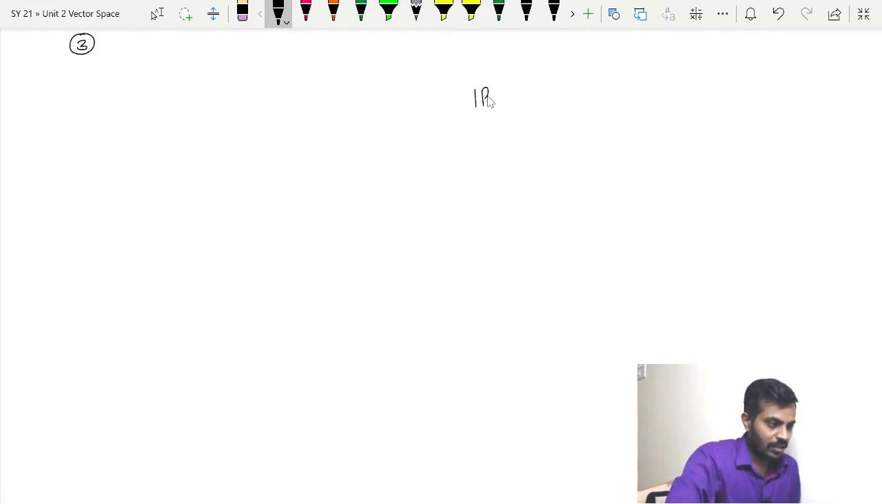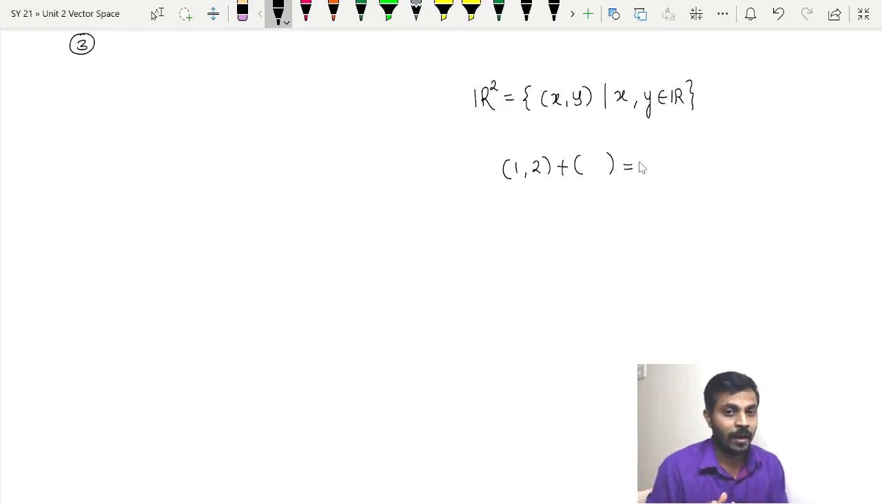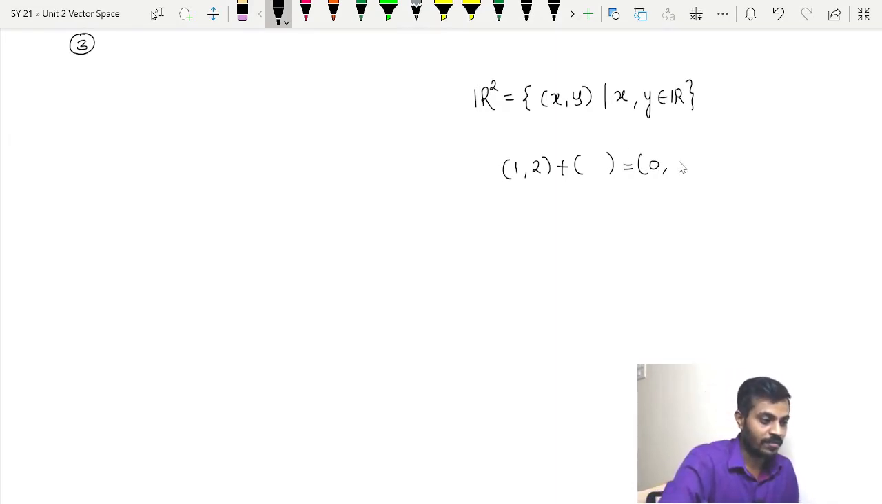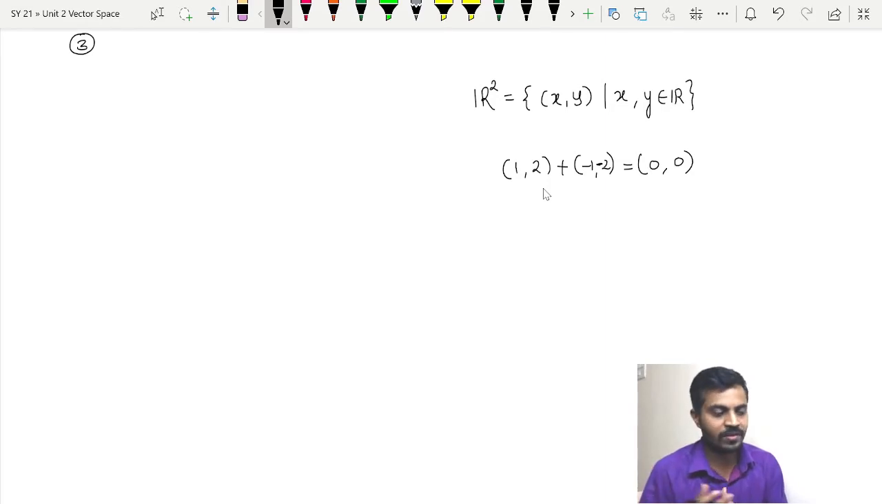Now we know that R2 is a collection of (x, y) such that x and y are real numbers. Now if I pick (1, 2) from this, (1, 2) is an element of R2, right? So the question is, after adding which element to (1, 2) we will get our 0 vector back. Now what is our 0 vector? That is (0, 0). Just think for a while and you will get the answer that it should be (-1, -2). Now this is true, (1, 2) plus (-1, -2) will be the 0 vector.